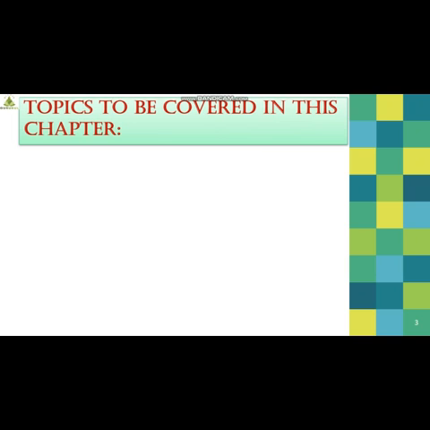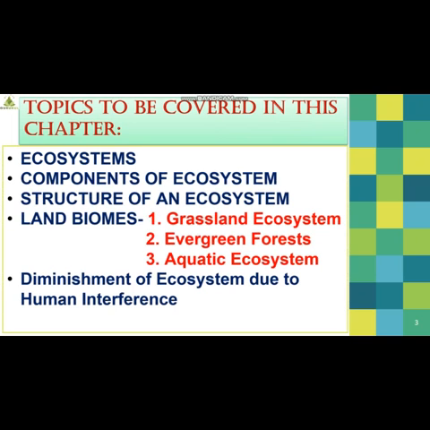Students, what topics are we going to cover in this chapter? Let us understand one by one. The very first topic is what is an ecosystem or what are ecosystems. Then we are going to learn components of ecosystem, what are the different parts of an ecosystem. Third, structure of an ecosystem. Yes, very important, structure of an ecosystem that we are going to see.